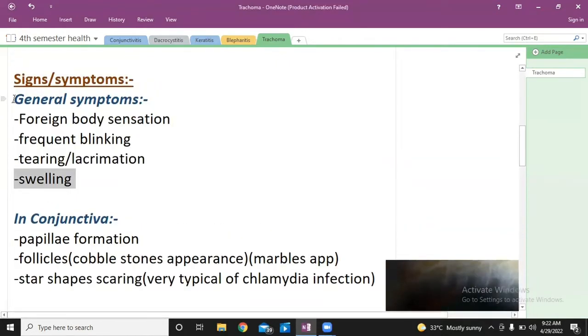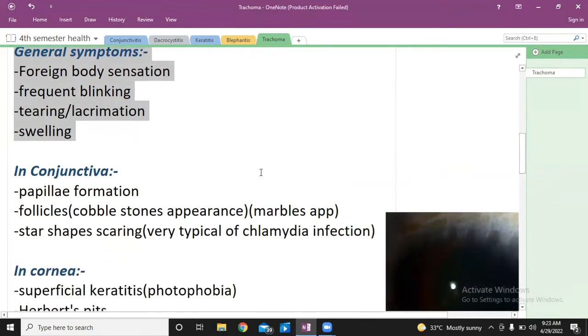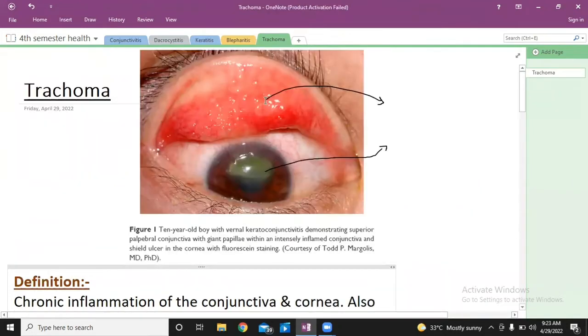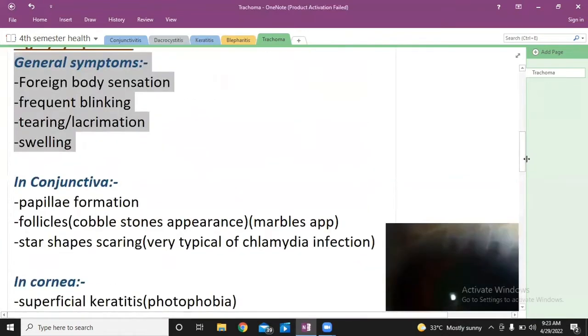Along with this, there will be tearing, increased lacrimation of the eyes. And of course, when there is chronic inflammation, you can expect a lot of swelling around the affected areas. So the conjunctiva and cornea may be a little bit swollen. So these are the general signs and symptoms. These are not differentiation points. You cannot differentiate different diseases based only on these general signs and symptoms. You have to look at other things.